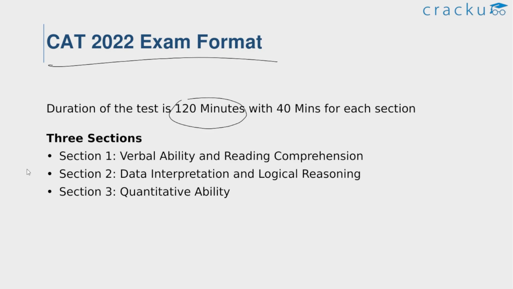There will be 3 sections: verbal ability and reading comprehension, the second section is data interpretation and logical reasoning, and the third section is quantitative ability. During the examination, the students are not allowed to switch between the sections, and also the tutorial to understand the format of the exam will be available on the CAT official website soon. So candidates are advised to work on the tutorial available on the official website well in advance.